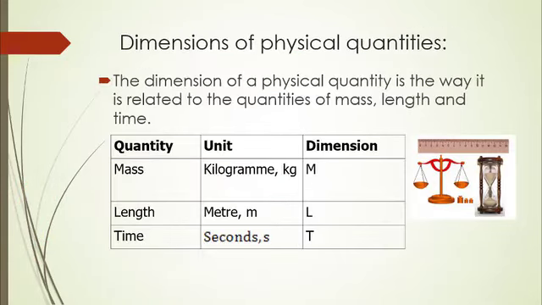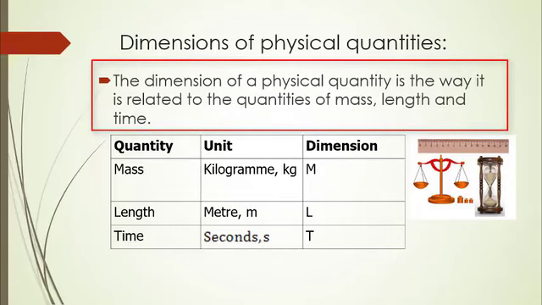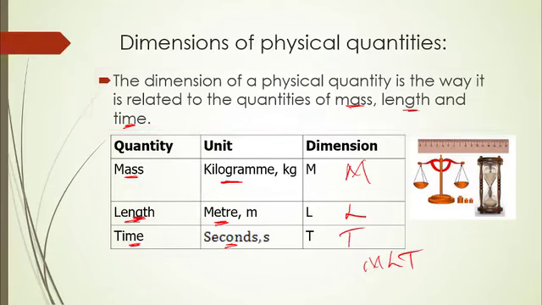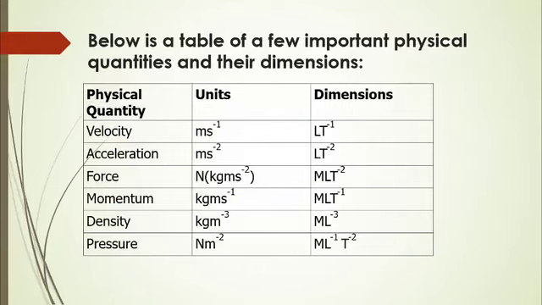At this point, let's look at dimensions of physical quantities. From your slide here, you'll see that the dimension of a physical quantity is the way it is related to the quantities of mass, length, and time, respectively. So, mass is measured in kilogram, but mass is written as capital letter M. Length also is measured in meters, but it is written as capital letter L. And then time is measured in seconds, but time is written as capital letter T. So that gives us an MLT system, mass, length, time. Those are dimensions of these three physical quantities.